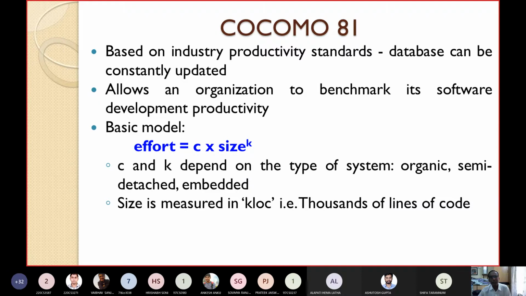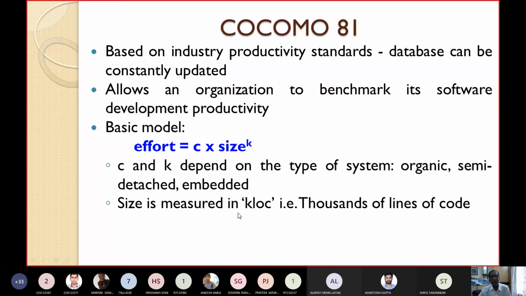The software types or the project types can be divided into three major categories: 1, organic products, 2, semi-detached products, 3, embedded products. So depending upon the type of the product, whether organic, semi-detached, or embedded, accordingly the values of C and K will vary. I will give a table for the different products, the different values of C and K.